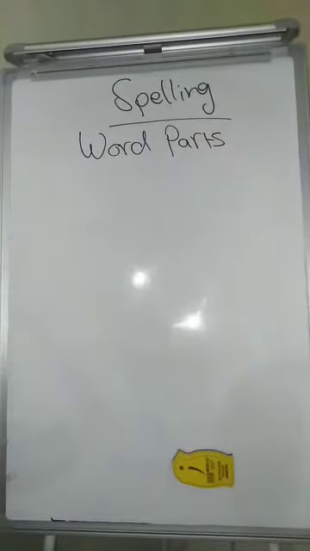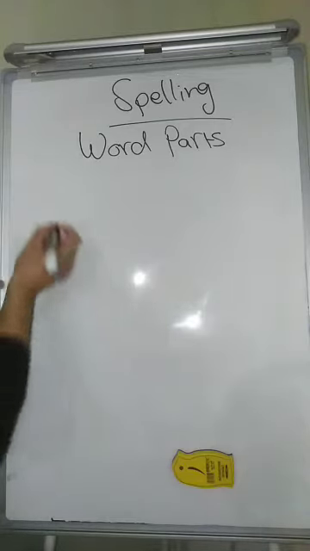A quick review: when we want to decode a word that has affixes, which are prefixes and suffixes, we eliminate them, we put them in their own syllables, and then we're going to have a base word or a word root. In this lesson we're going to talk about this specifically, a word root and a base word.